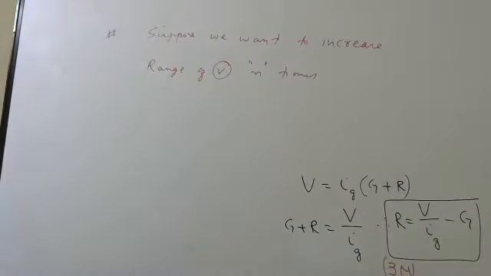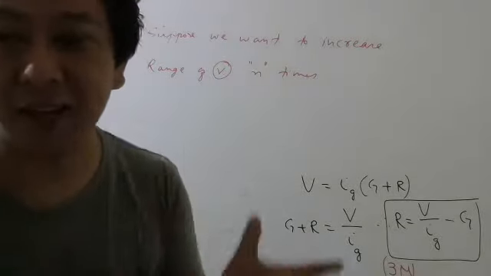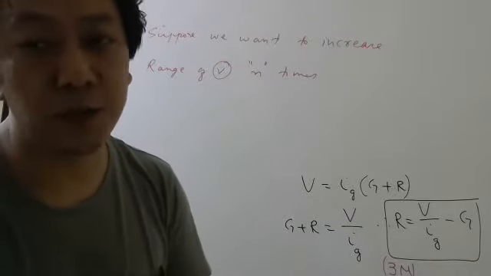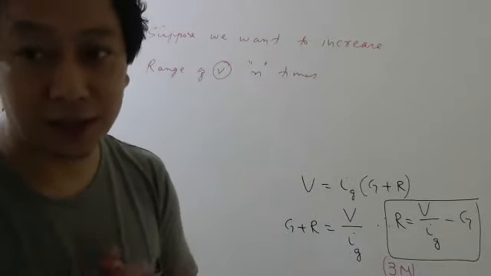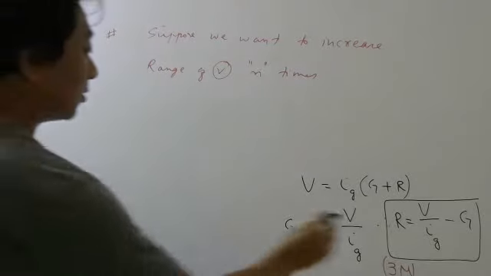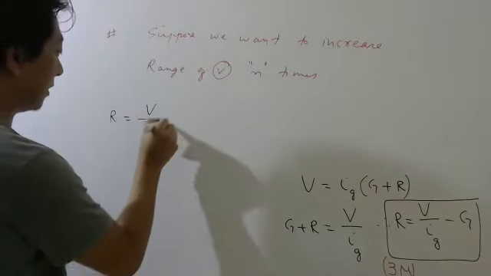Okay, n times. Initially, whatever voltage measuring instrument you had, it was measuring up to, let's say, 2 volt. Now you want it to measure up to 10 volt. Then what technique do we have to use? Same technique. Let me explain. This is the formula I know: R equals V by Ig minus G.